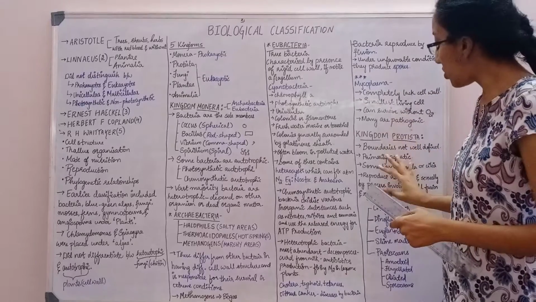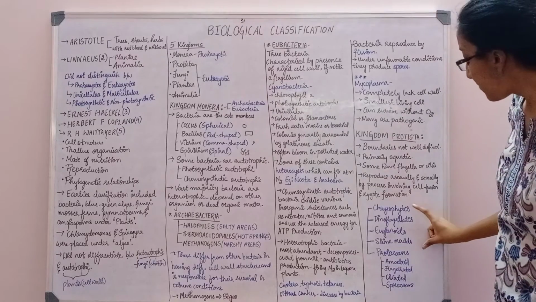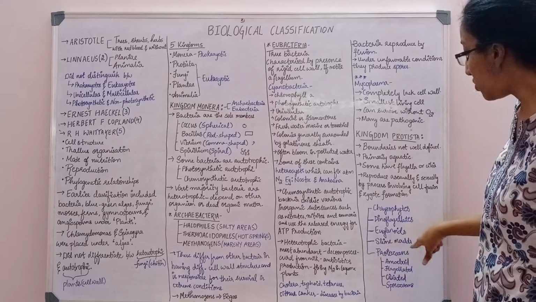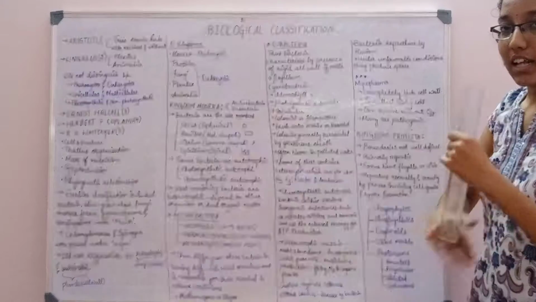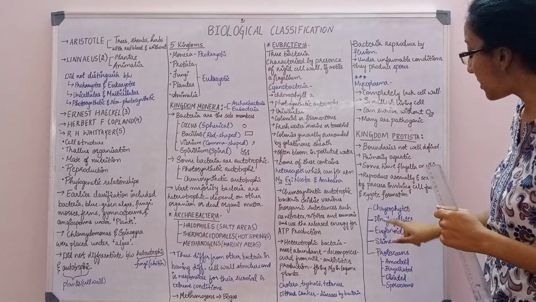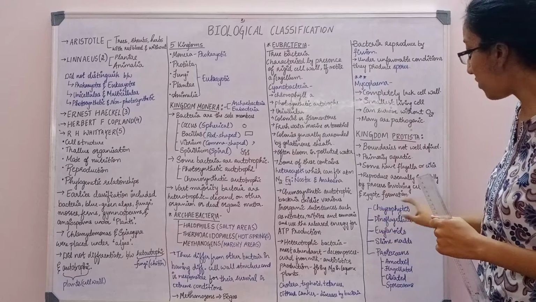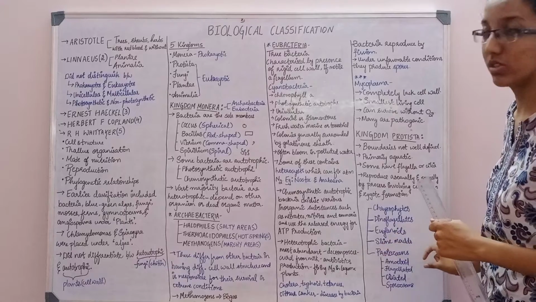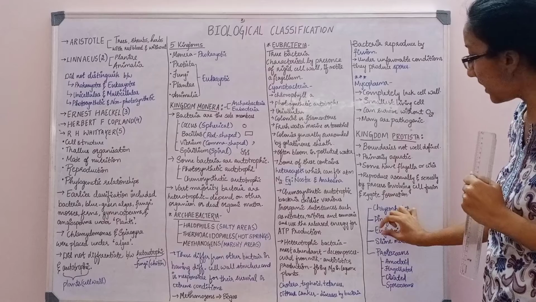In this Protista, just as we had Archaebacteria and Eubacteria, here we have five types: chrysophytes, dinoflagellates, euglenoids, slime molds and protozoa. How to remember this? If you remember this in order, you can memorize your textbook even if you don't know what is in it. Think C, D, E, like A, B, C, D, E. Chrysophytes, dinoflagellates, euglenoids. Then come slime molds and protozoans, the last two.